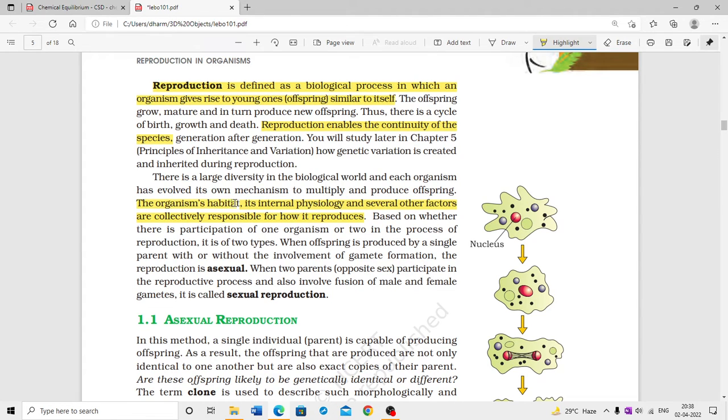The mode of reproduction also depends on whether there is participation of one organism or two in the process of reproduction. It is of two types. When offspring is produced by a single parent with or without the involvement of gamete formation, the reproduction is termed as asexual reproduction. When two parents of opposite sex participate in the reproduction process and it involves the fusion of male and female gamete, it is known as sexual reproduction.